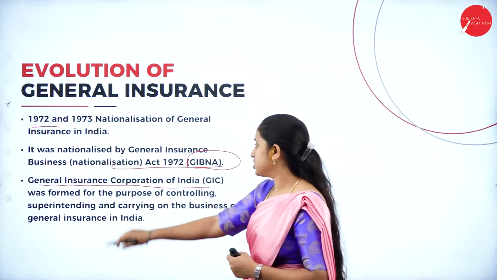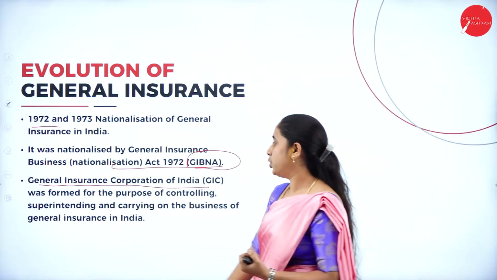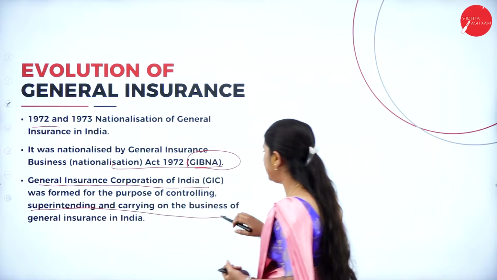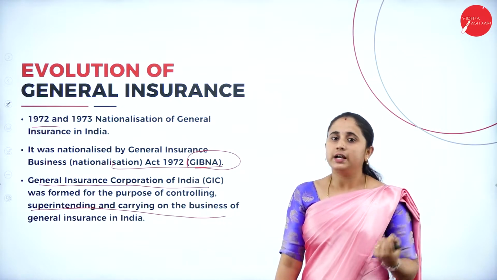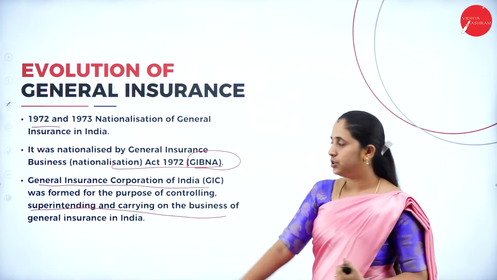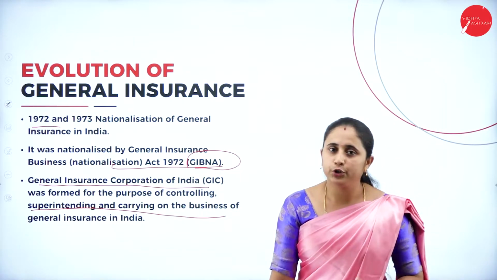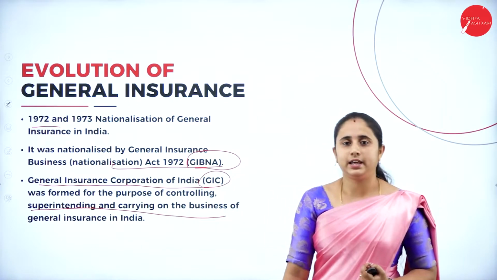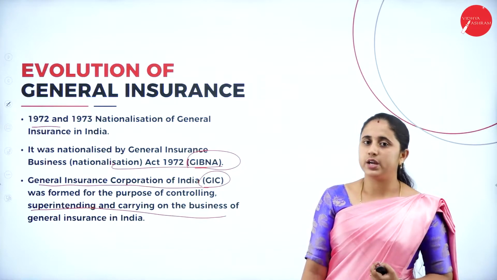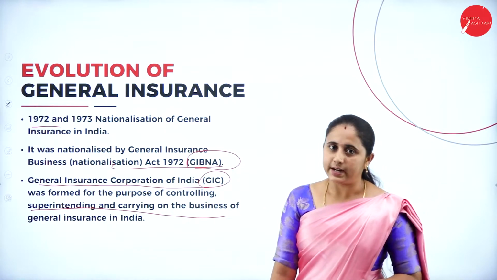Here, General Insurance Corporation was formed in order to have control over and carry on the business of general insurance in India. So you want some control, and in order to control that, GIC was formed. Just as we have LIC for life insurance, in the same way the General Insurance Corporation of India was formed to control the business activities.